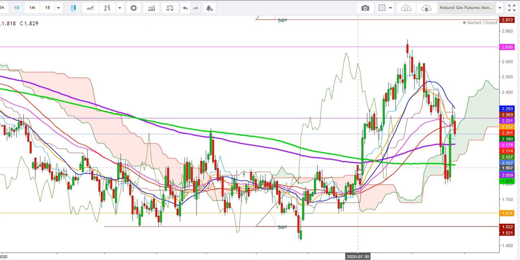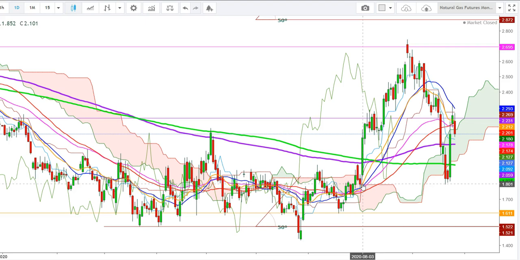And during the month of July 2020, here you can see that finally the natural gas futures found a good support at the upper end of Ichimoku cloud in a daily time frame on July 31st. So friends, here you can see that after facing a stiff resistance at the levels of $1.922 on July 30th, 2020, natural gas futures moved downward but found a strong support at the upper end of Ichimoku cloud on July 31st.